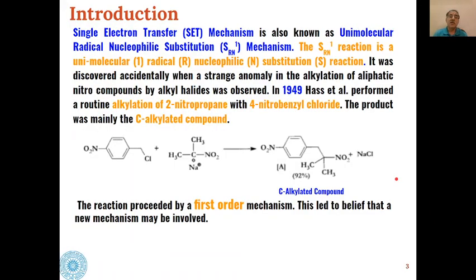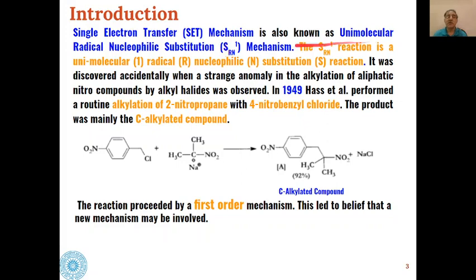The single electron transfer mechanism or SET mechanism, which is also known as SRN1 mechanism, where 1 is for unimolecular, N is for nucleophilic, R is for radical, and S is for substitution.